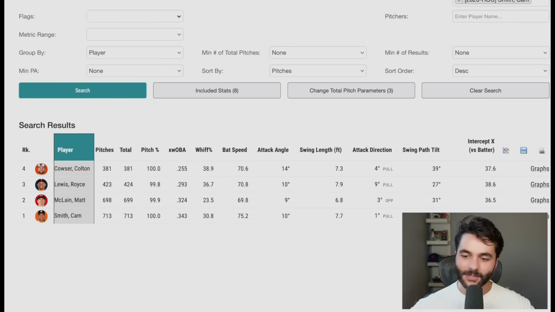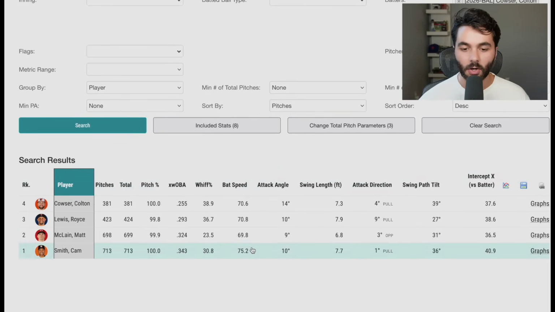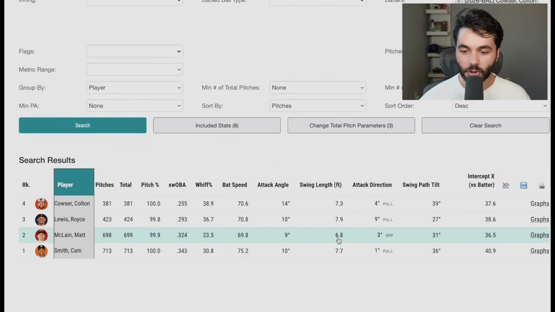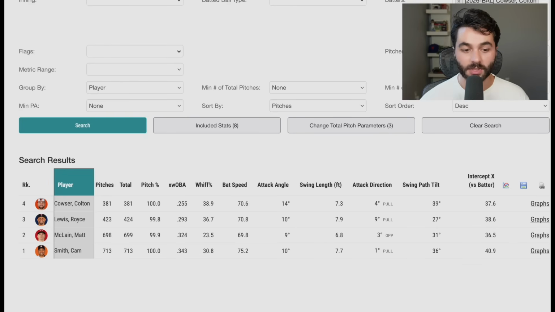Yes, Royce Lewis, come on, baby. Get back together. Do it one more time. Matt McLain now, probably the guy on this list I still have the least confidence in early in the season. Very short swing. Opposite field attack direction, we hate that. Bat speed below 70 miles per hour, we hate that as well. We're seeing 72. We're seeing a pull side attack direction, slightly longer swing, but you can afford that. Attack angle at 12. Back then it was at 9.